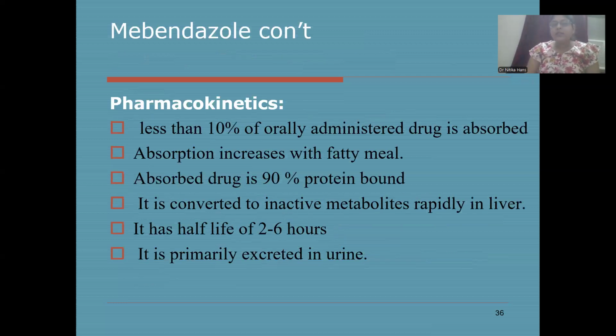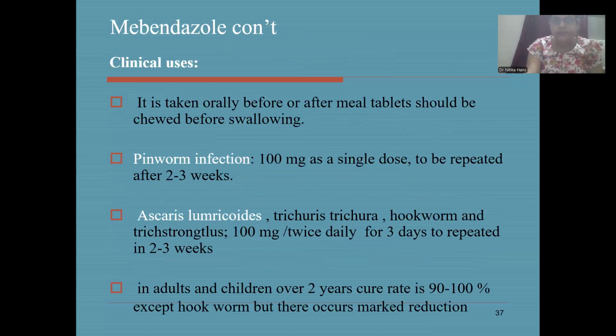Pharmacokinetics: less than 10% of the orally administered drug is absorbed. Absorption is increased with a fatty meal, and it is 90% protein bound. It is converted to inactive metabolites rapidly in the liver, the half-life is 2 to 6 hours, and it is excreted in the urine. Clinical uses: it is taken orally before or after meals, and tablets should be chewed before swallowing.